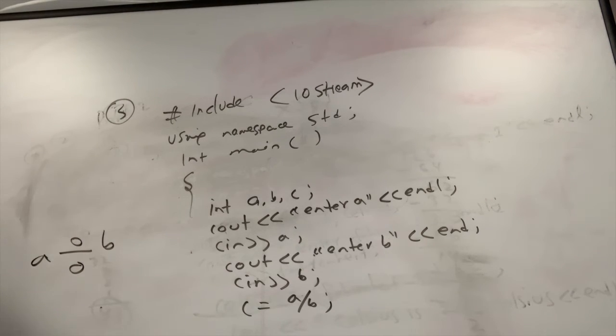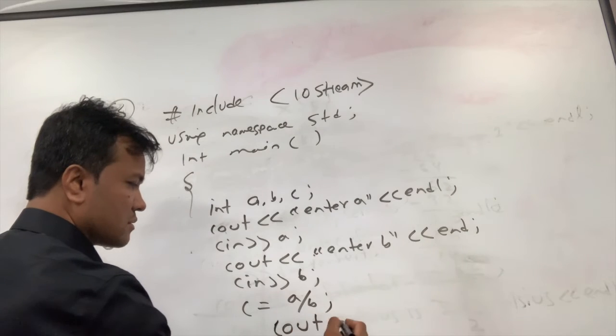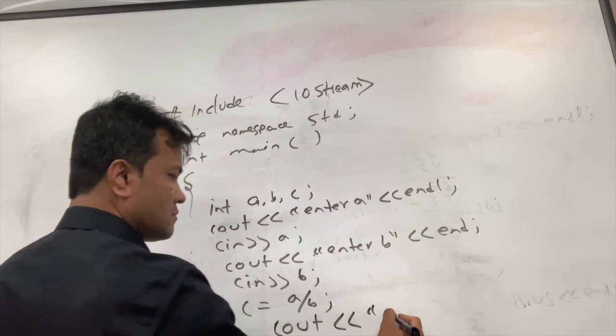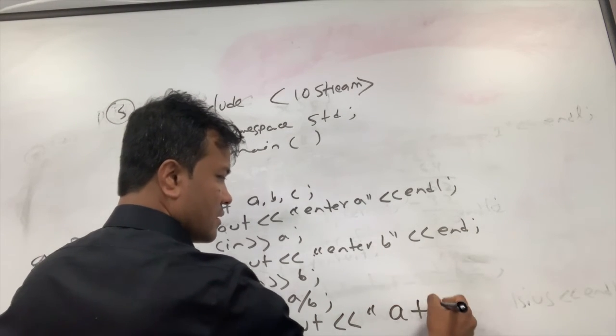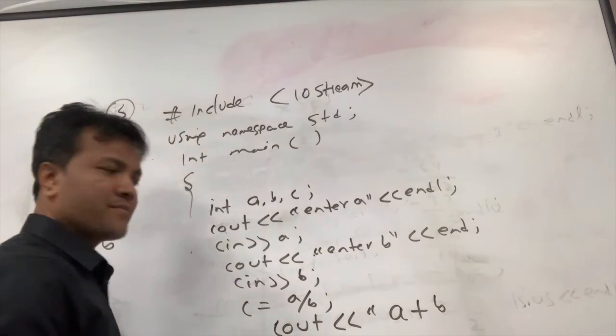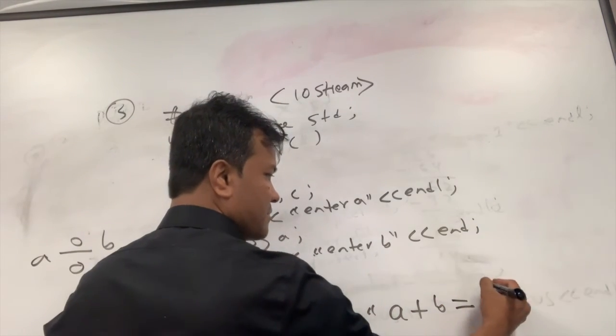Now, cout the quotient. A plus B, it doesn't matter what you write actually.